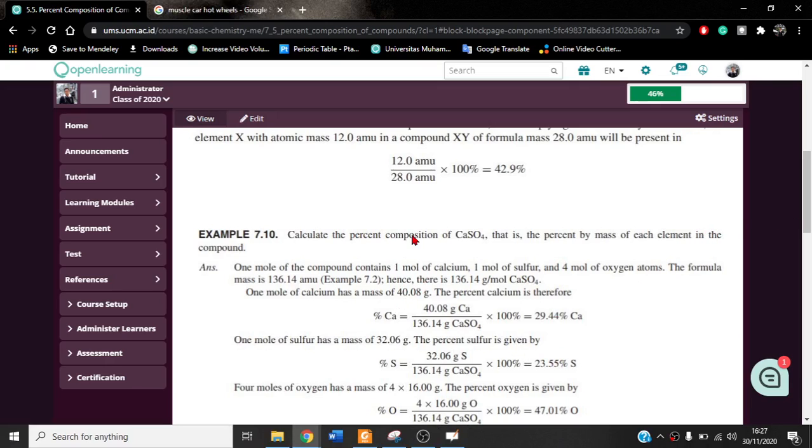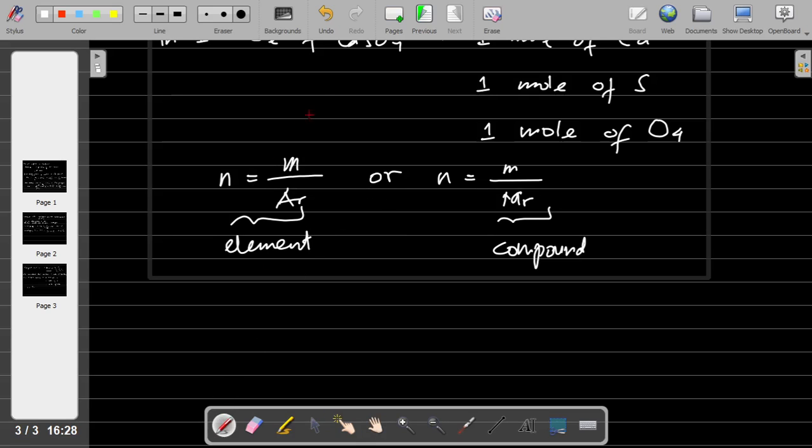Okay, so when we are talking about percent composition, we have to change all the perspective into mass calculation. We already know the formula for finding mole, which is mole equals the mass of the element or compound divided by the relative atomic mass for the element, or the relative molecular mass for the compound.